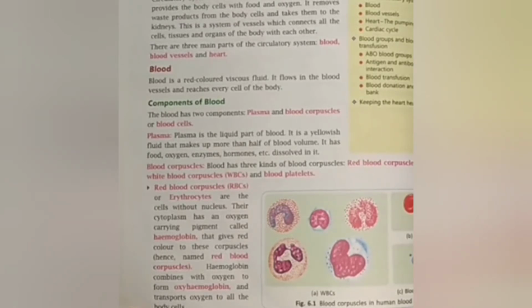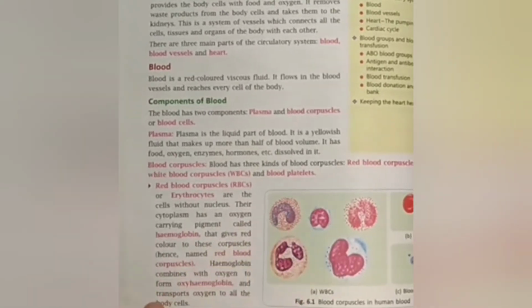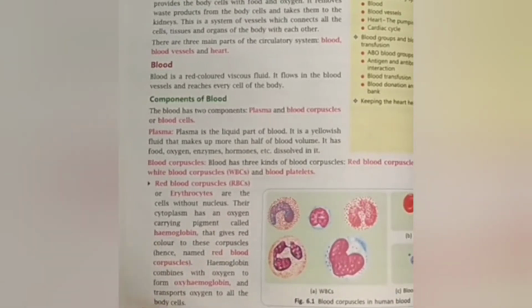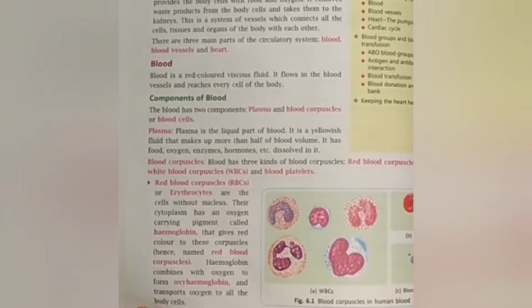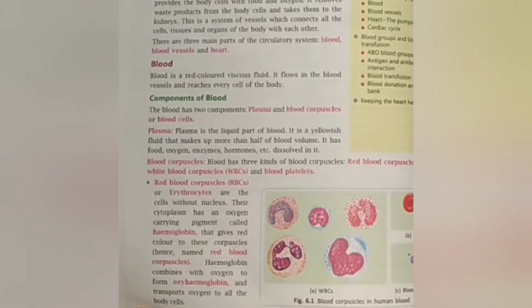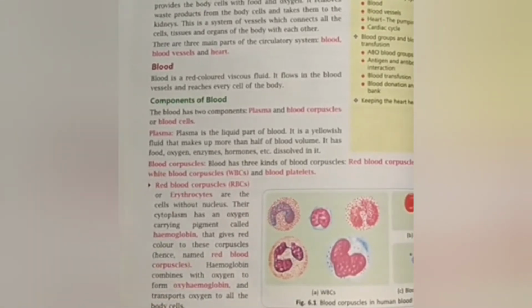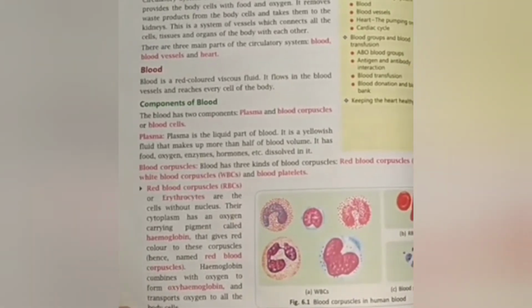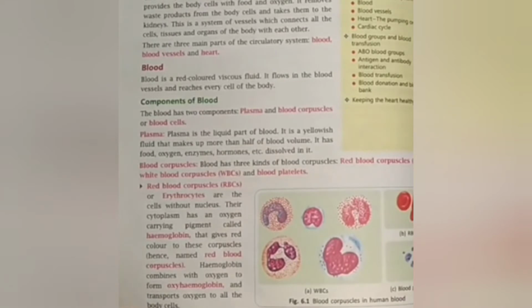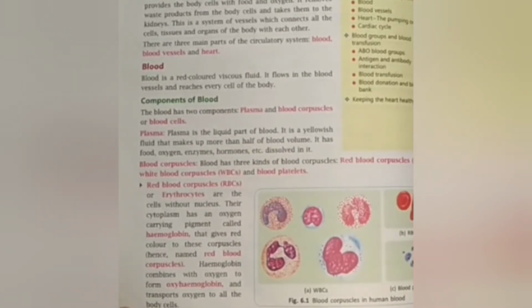The circulatory system in humans. The circulatory system in humans consists of blood vessels like the arteries, veins and capillaries, and the heart. Blood is a fluid connective tissue through which transport of the material is done. It tastes saltish due to the presence of sodium chloride in it, and it is bright red in color. An average adult person contains 5 to 6 liters of blood in his body.